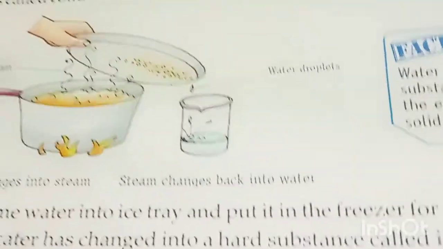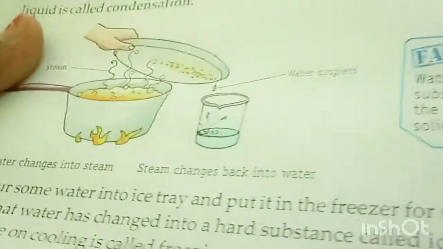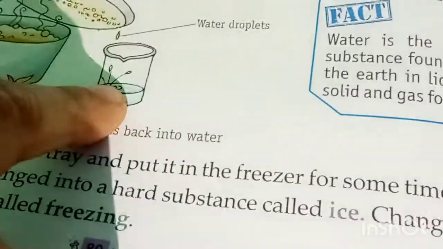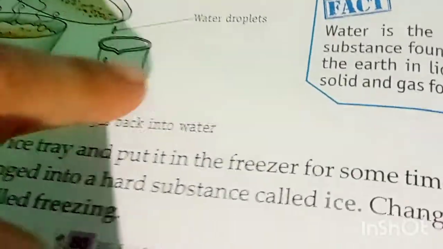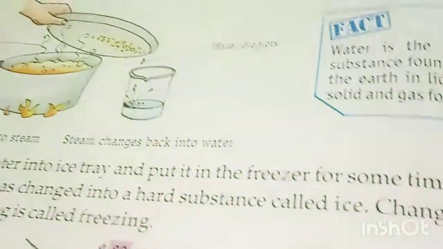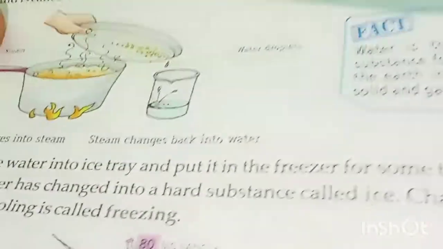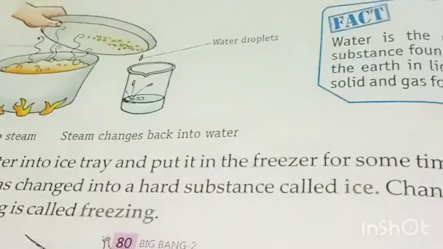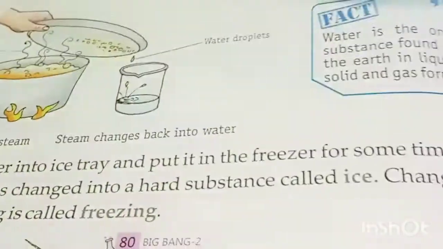Understand, students? Okay, very good. Now when we take this water in a tray and put it in the freezer for 4-5 hours, you will observe, students, the water has changed into little ice cubes. Yes or no?